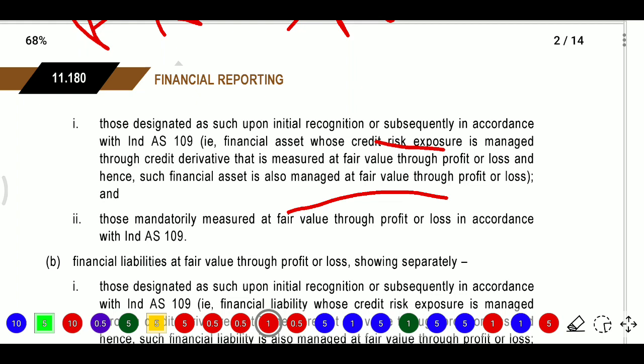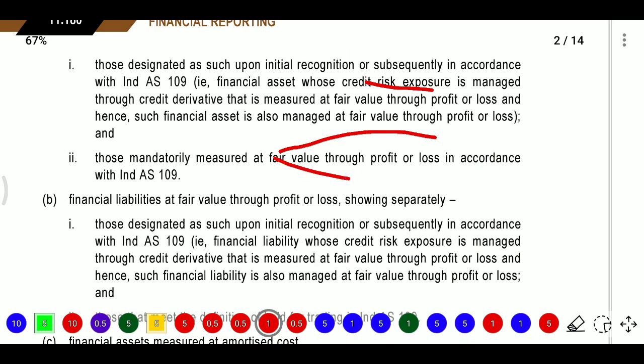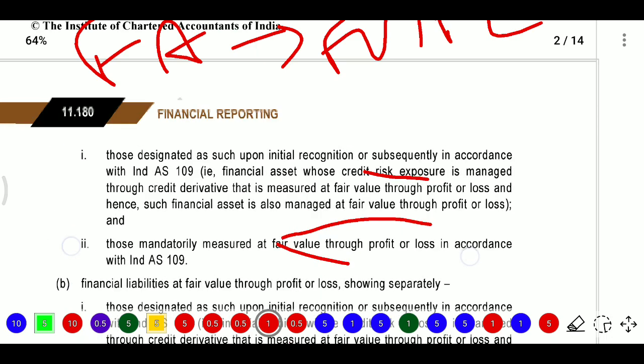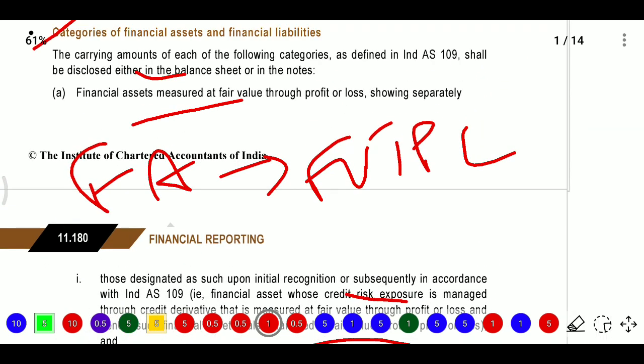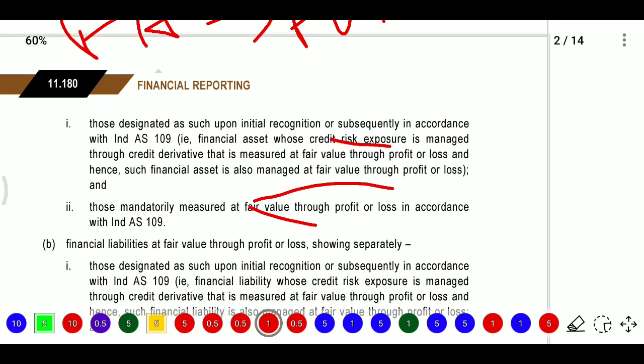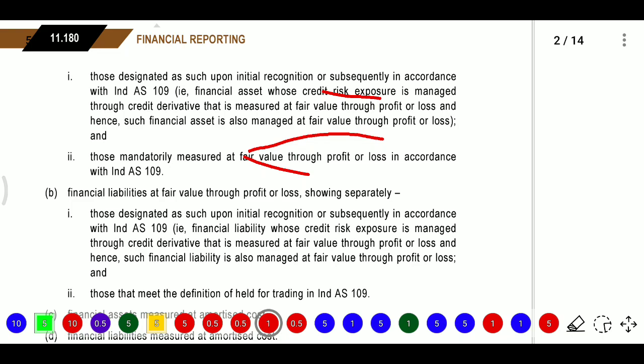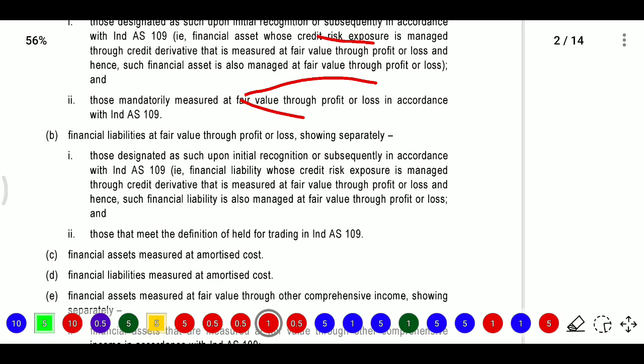So what are the reasons we are measuring at FVTPL, or measuring at FVOCI or amortized cost? What is the major reason we need to identify, and those mandatorily measured at FVTPL in accordance with Ind AS 109? We need to disclose all this. So firstly, those measured at FVTPL at the initial recognition itself we need to show separately, and those designated at initial recognition or subsequent recognition, that is mandatory for some conditions specified, we need to mention those conditions, and the mandatory items which are there, we need to disclose those items.